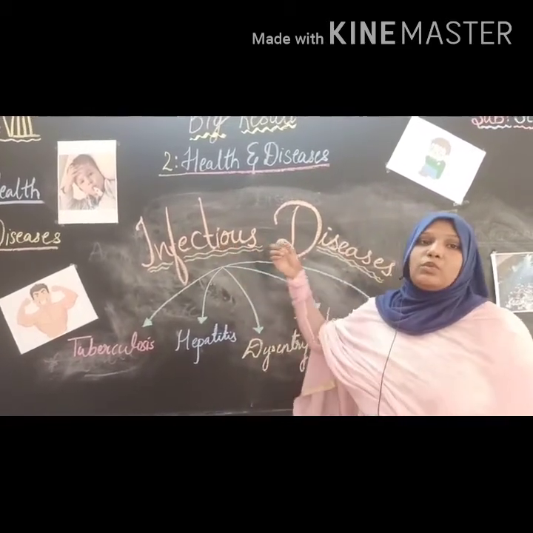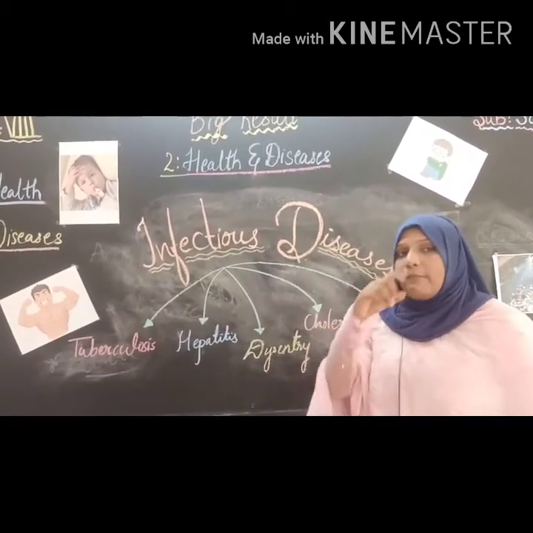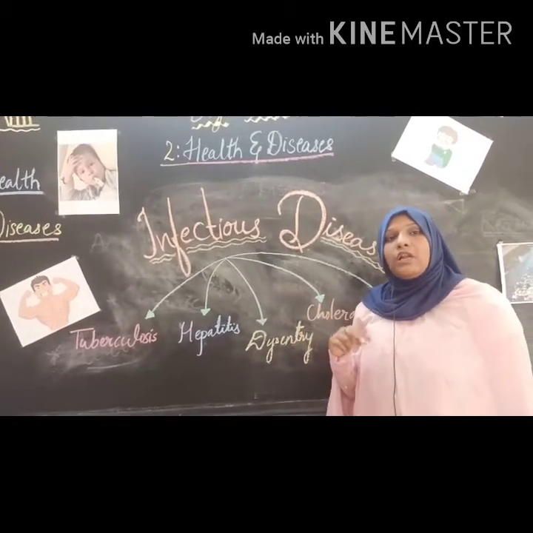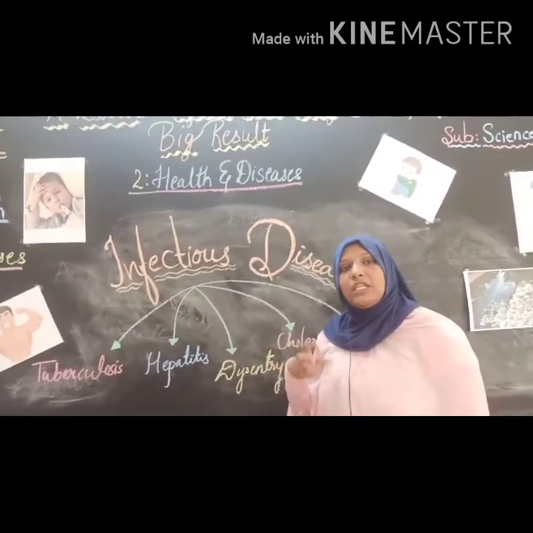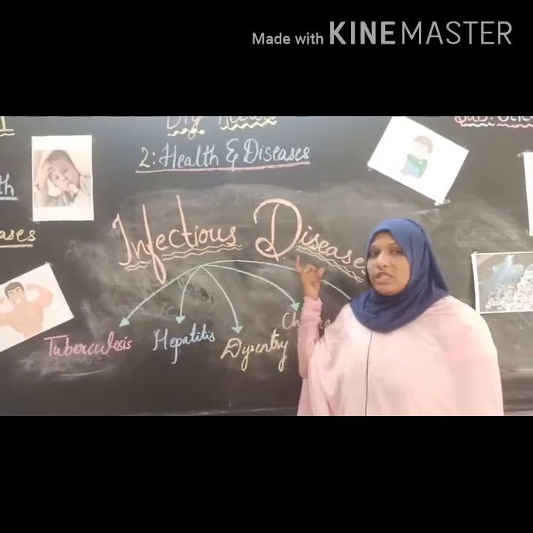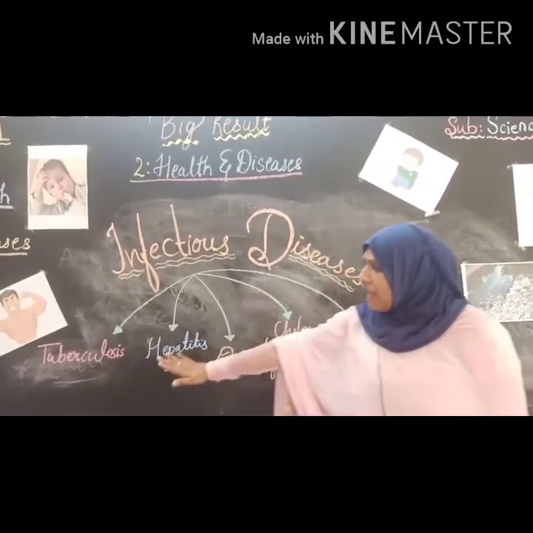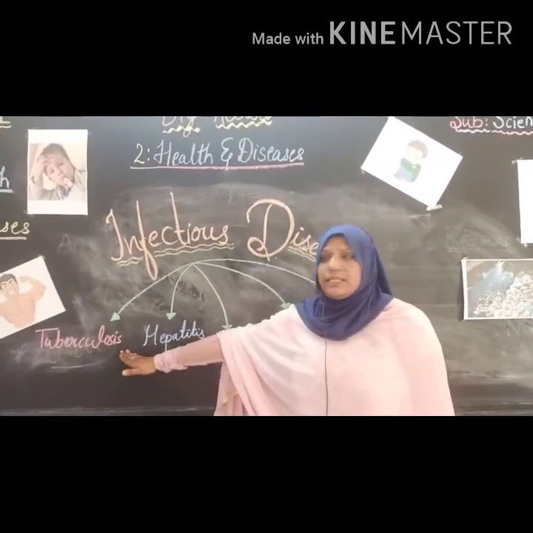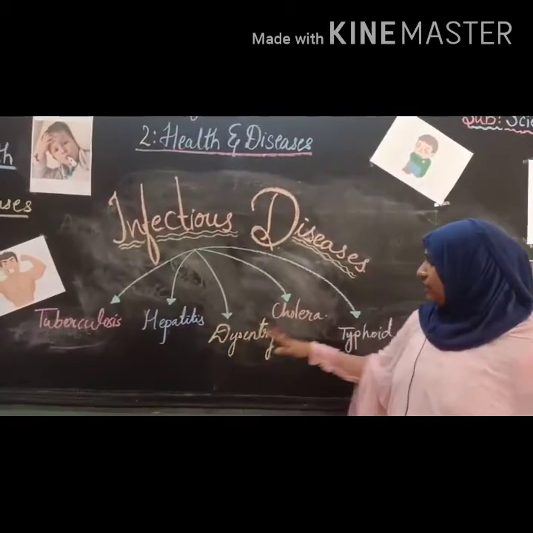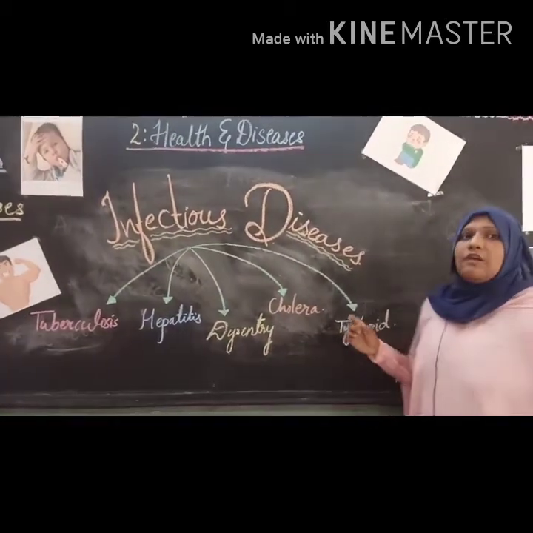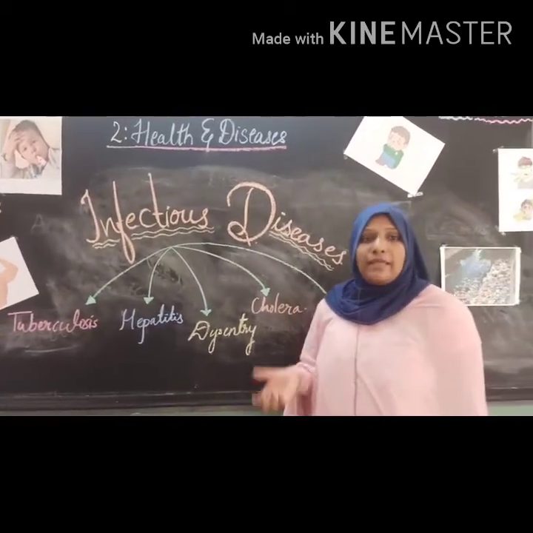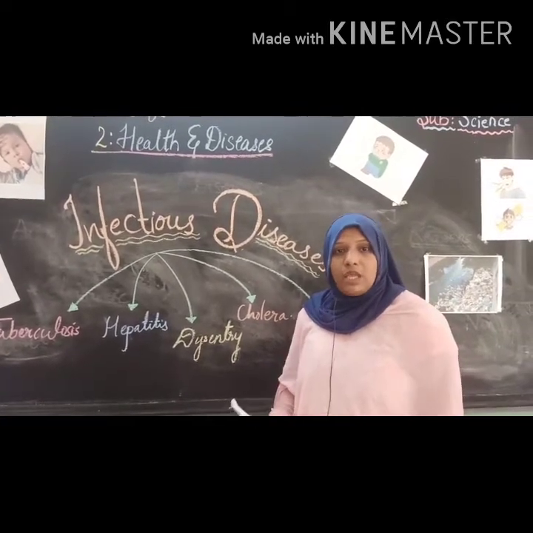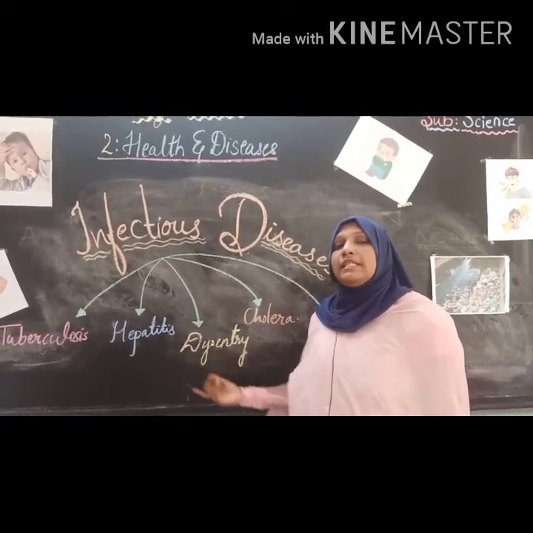Infectious disease means a disease which passes from one person to another, or which spreads through bacteria and viruses. There are five kinds: tuberculosis, hepatitis, dysentery, cholera and typhoid. We have covered the pathogens, symptoms and treatments of these diseases.